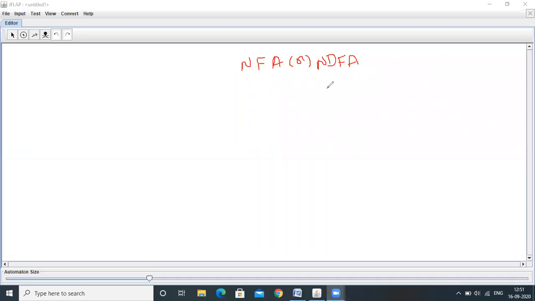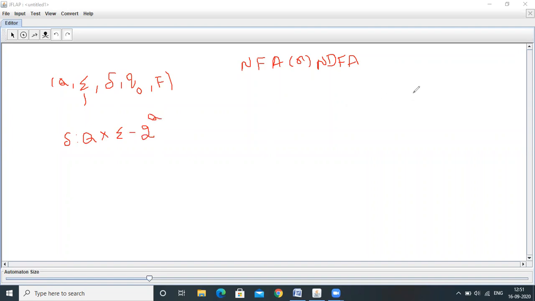NFA or NDFA. Non-deterministic finite automata is defined over the 5 tuples Q, sigma, delta, Q naught, F, where Q is a set of states within a NFA, sigma is a set of input symbols, delta is a transition function. Delta is defined like this over the current input state. On current input symbol, it will go to 2 power Q possible states.